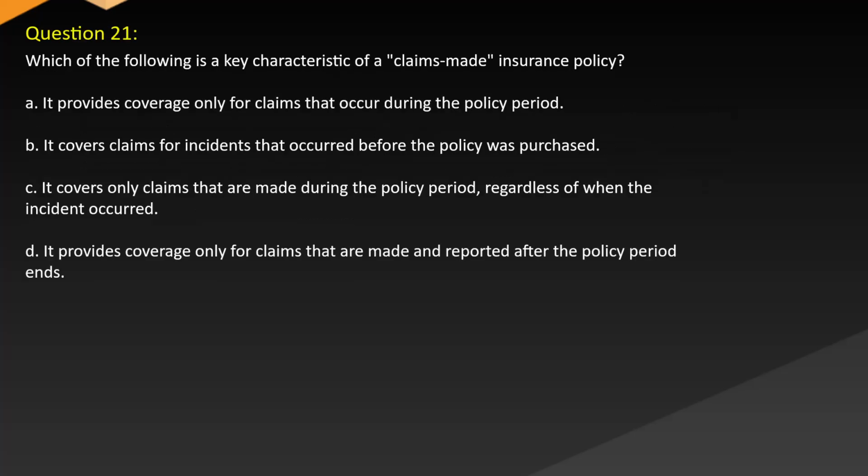Question 21. Which of the following is a key characteristic of a claims-made insurance policy? A. It provides coverage only for claims that occurred during the policy period. B. It covers claims for incidents that occurred before the policy was purchased. C. It covers only claims that are made during the policy period regardless of when the incident occurred. D. It provides coverage only for claims that are made and reported after the policy period ends.